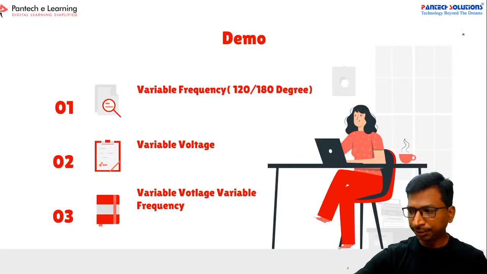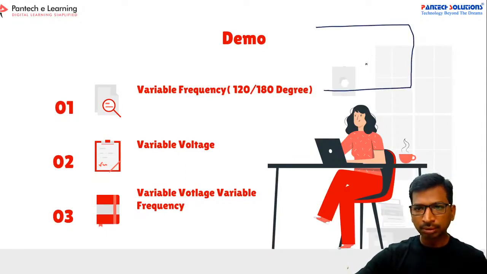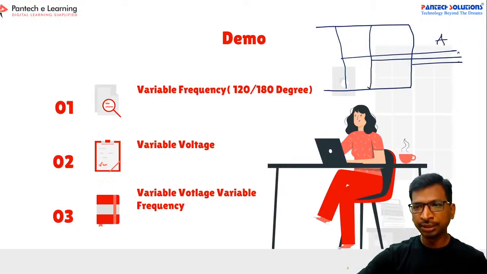A, B, C, and this is the positive and the negative.